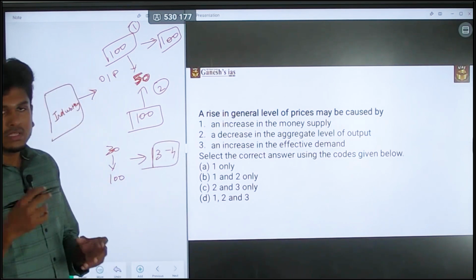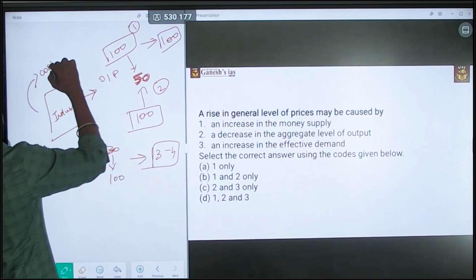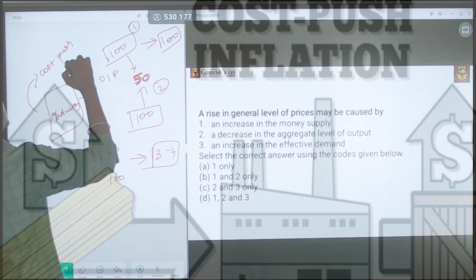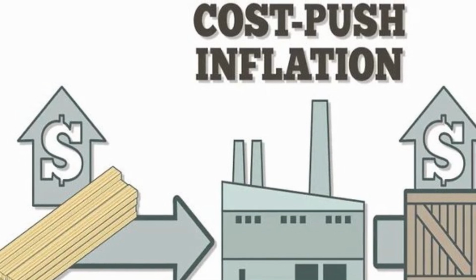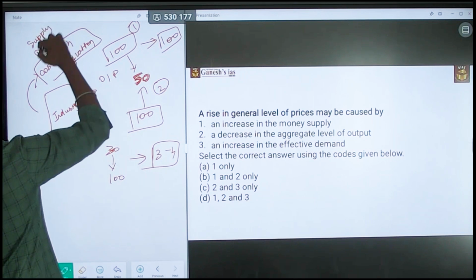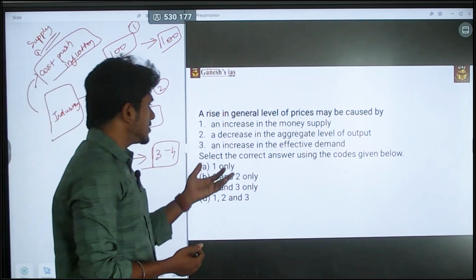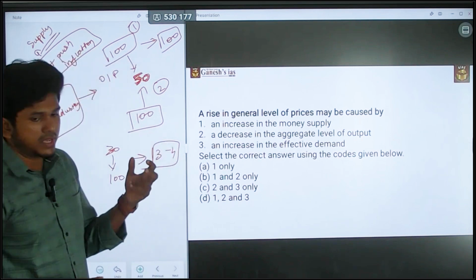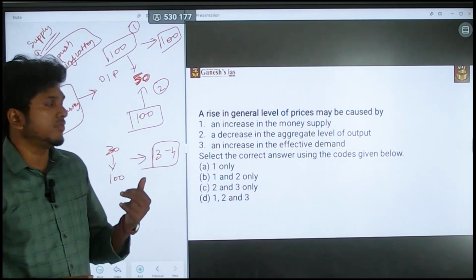Okay. So this is called cost push inflation. It is the issue with the supply side scenario. So by that also the general level of price will increase. Okay. So second is speaking about the cost push and first is speaking about the demand pull inflation.